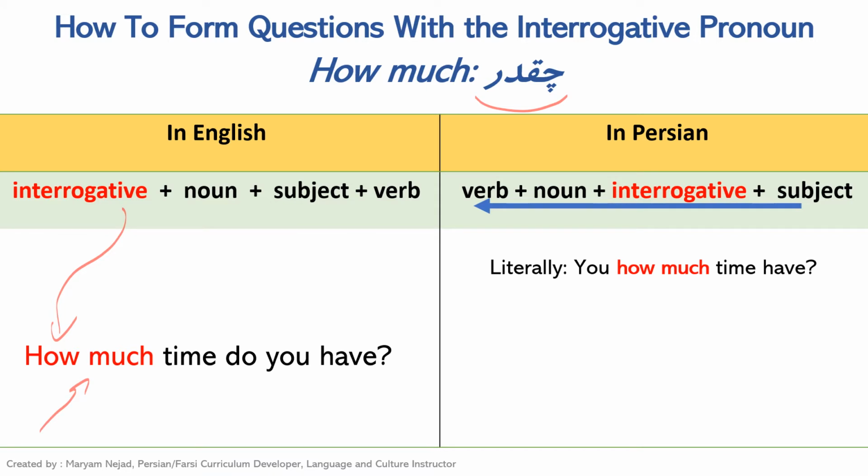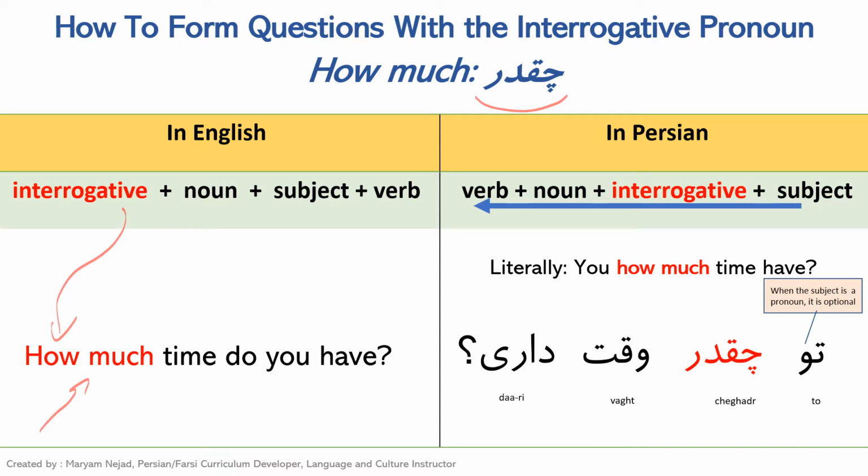But here, you is a pronoun, and since the subject is a pronoun, it is optional. We don't have to specifically mention it, but we're just going to mention it here to be more specific. All right, so تو چقدر وقت داری? One more time. تو چقدر وقت داری?